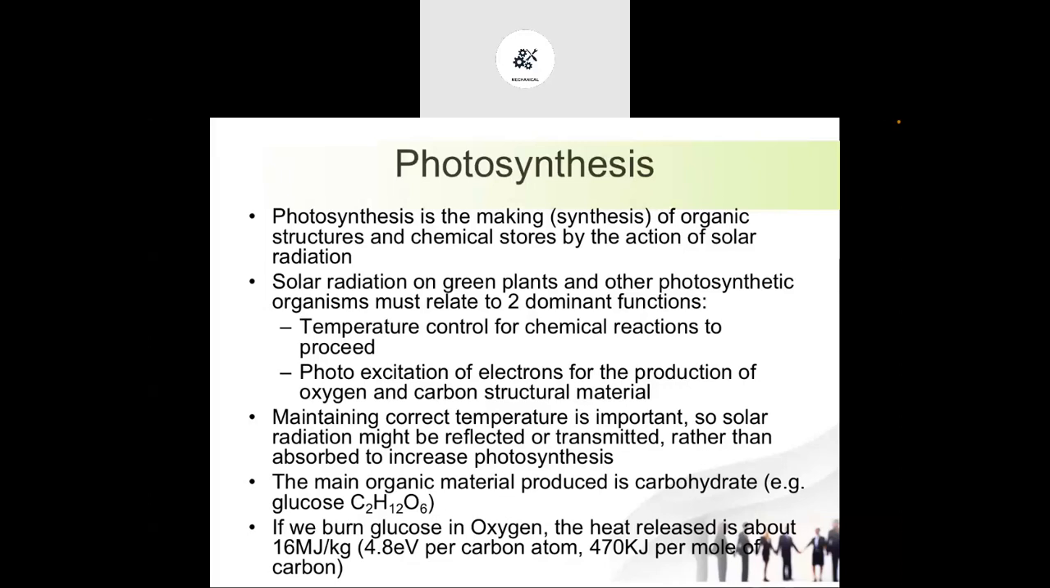Because sun radiation alone is not enough for the photosynthesis process, we also require some additional nutrients from the land. We also require carbon dioxide to carry out photosynthesis, because we require carbon for making the organic structure, and that carbon is absorbed from the atmospheric air in the form of CO2, carbon dioxide.